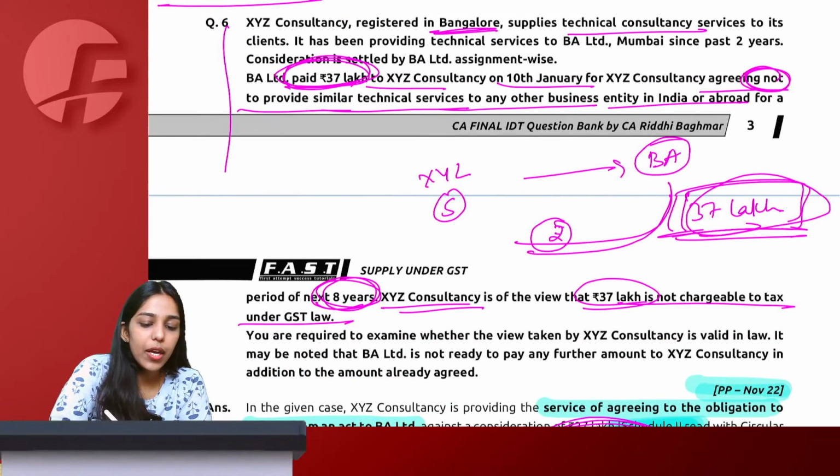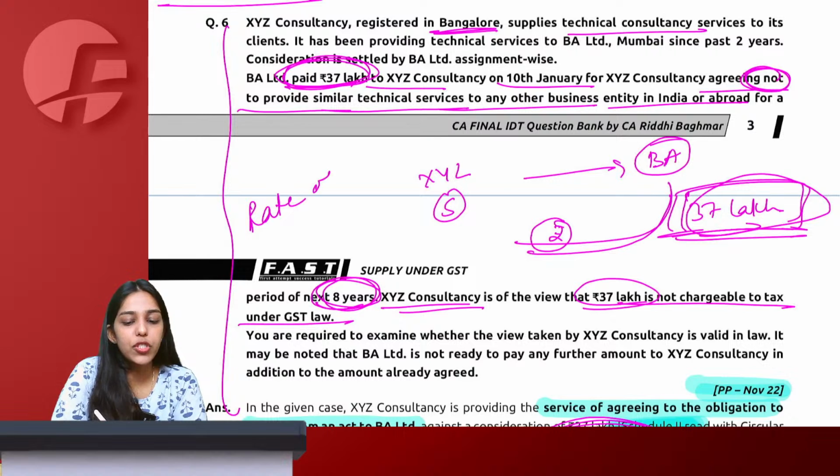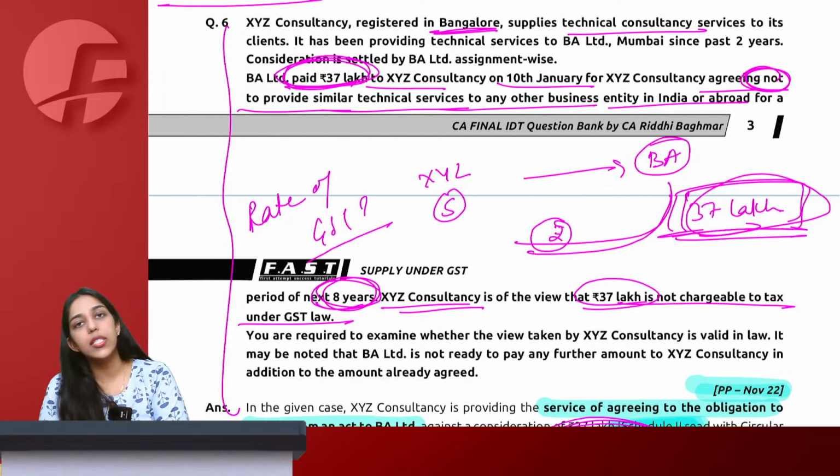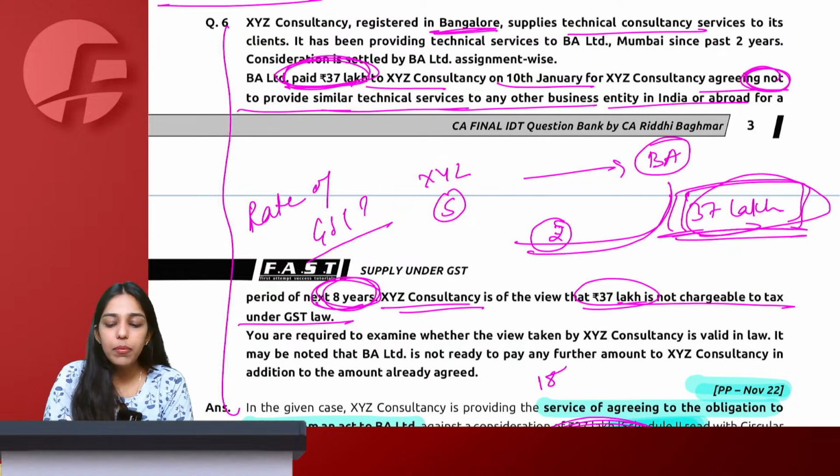First of all, they have not given us the rate of GST. Do you see rate of GST in the question? The answer is no. Now normally you cannot assume what is the rate of GST, right? But then for all services we know that if we do not have a rate of GST for any service, we normally assume it to be 18%.